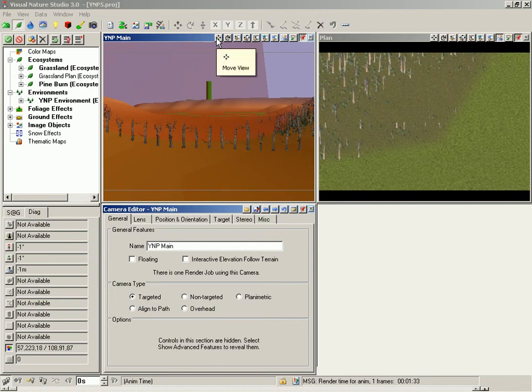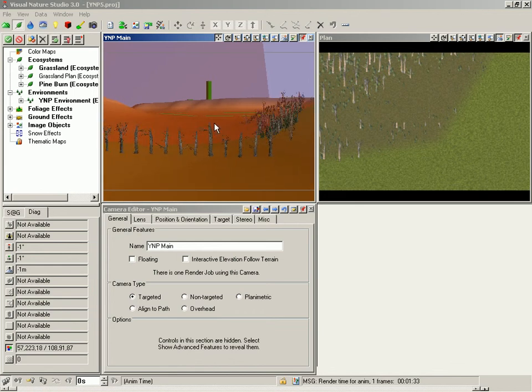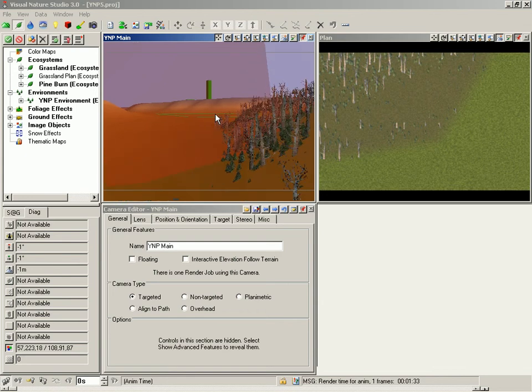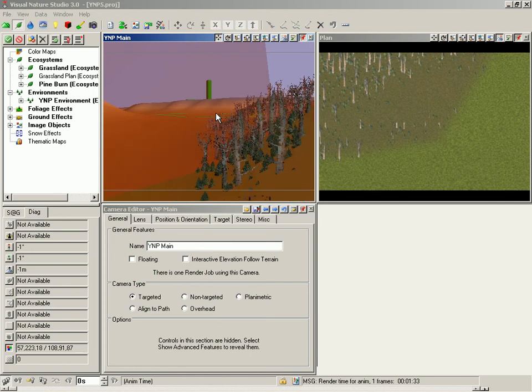Move View and slowly move the camera forward. Your view response will probably be a bit sluggish. Real-time ecosystem foliage can be handy for knowing where foliage is going to render. Keep in mind, though, that it's going to slow things down, and if you use the default foliage settings, it could grind you to a stop.